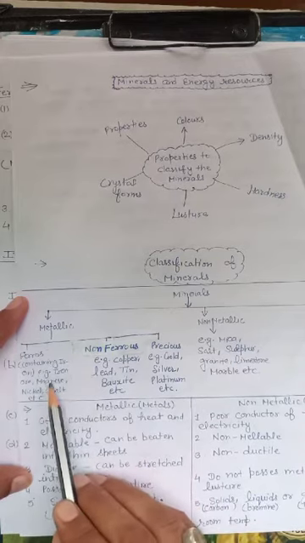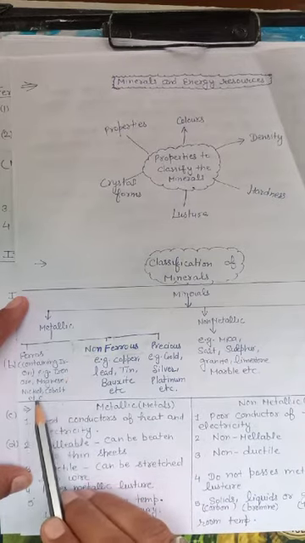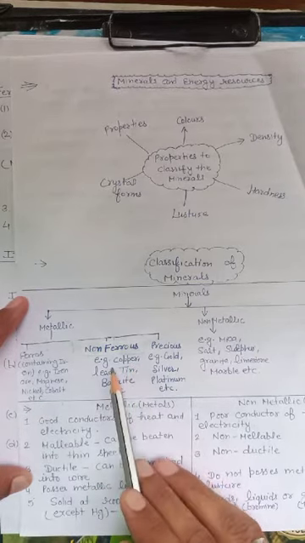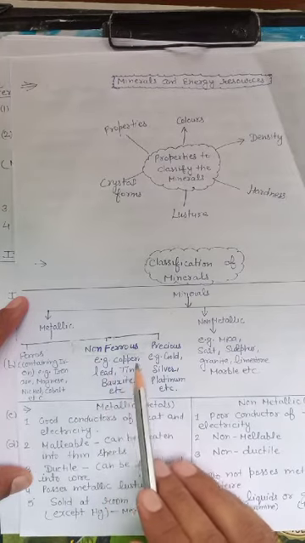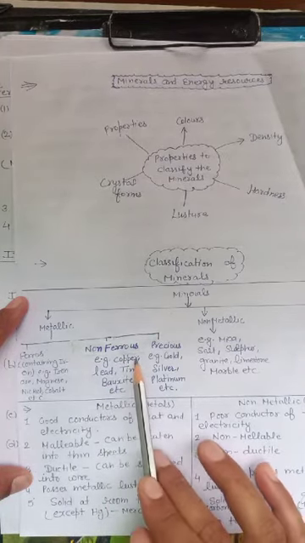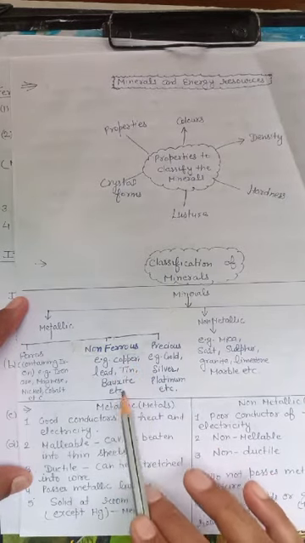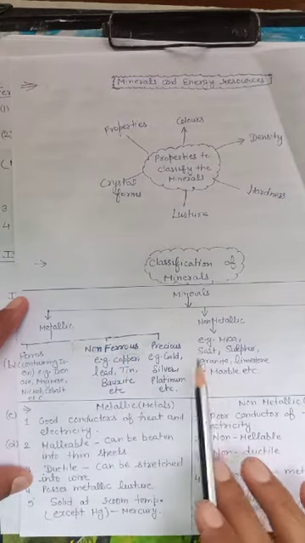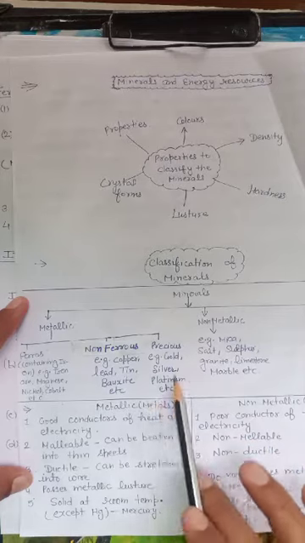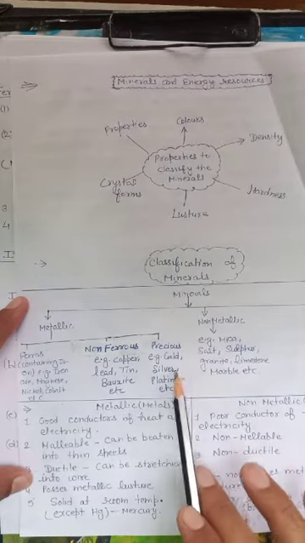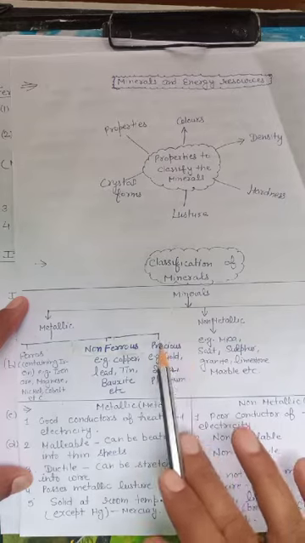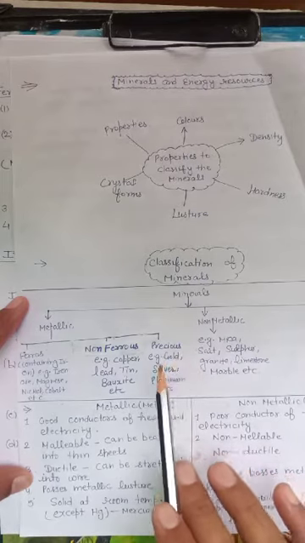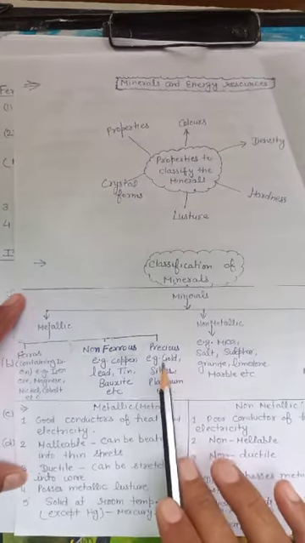What are the examples of ferrous minerals? Like iron ore, manganese, nickel, cobalt, etc. The second one is non-ferrous minerals, the minerals which do not contain iron. Examples are copper, lead, tin, bauxite, etc. Precious minerals are very valuable, their value is very high, like gold, silver, platinum, etc. These precious minerals are deposited in the placer deposits or the alluvium deposits.